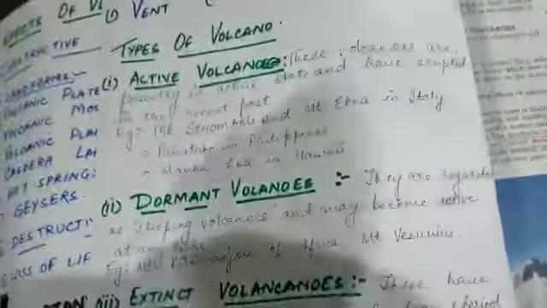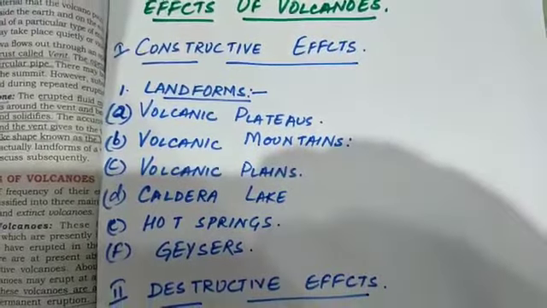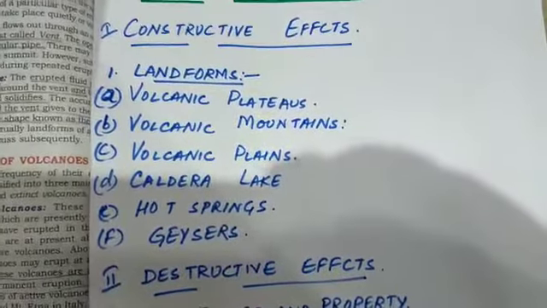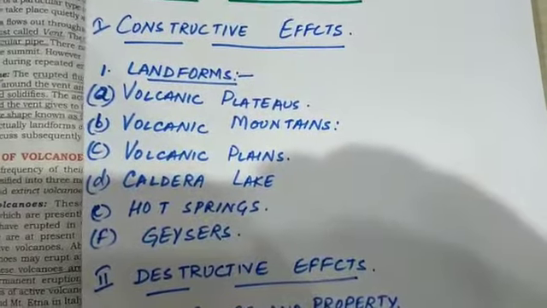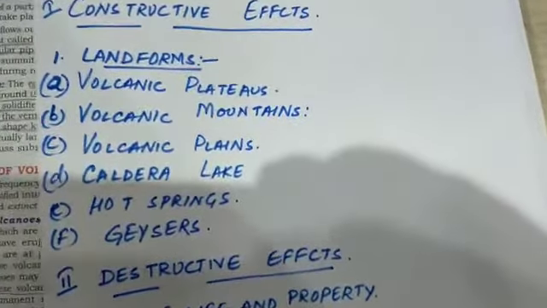Now let's look into the various effects of volcanoes. They have been broadly classified under two heads. One is called constructive effects and one is called destructive effects. Now let's look into the constructive effects. Under the constructive effects, there are extrusive landforms which are being formed. First are volcanic plateaus, volcanic mountains, volcanic plains. Then we have caldera lake, hot spring and geysers.